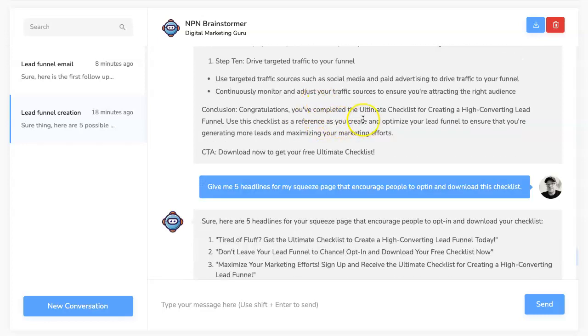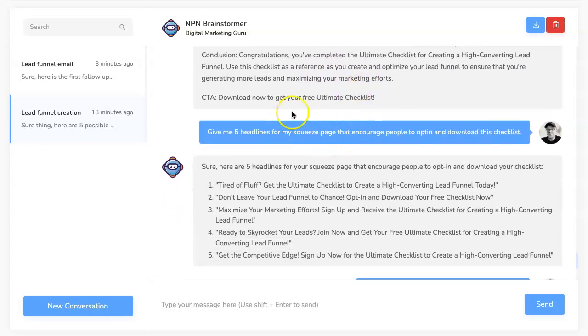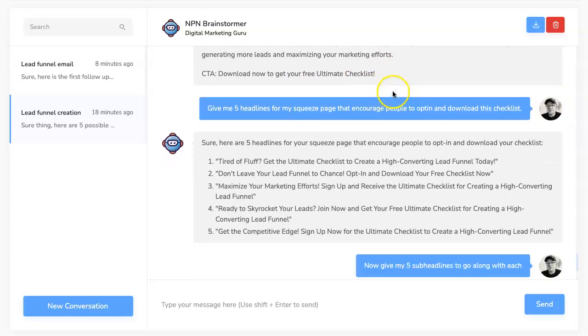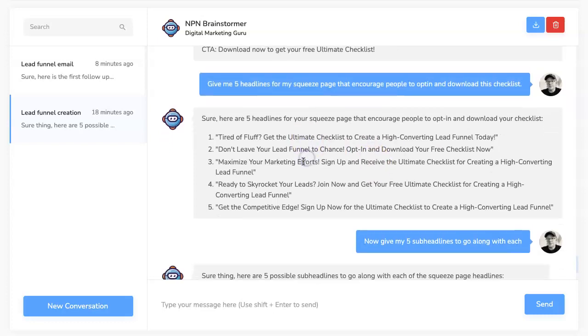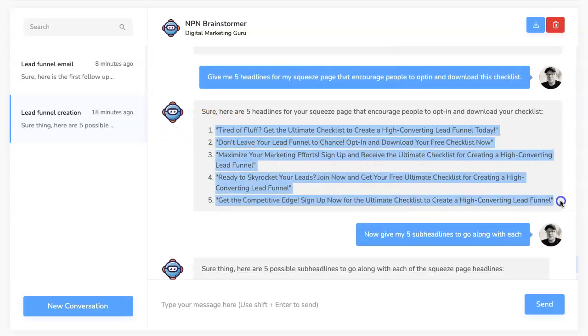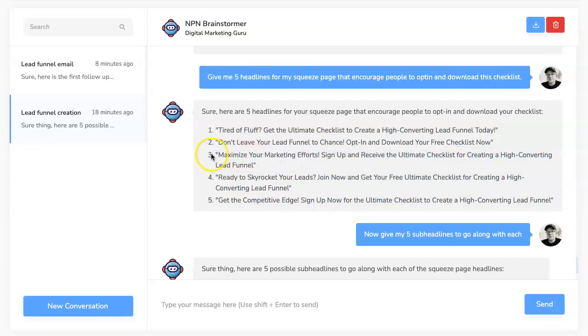I said, well, that's great. I need some more options though, because I need to create a squeeze page that's going to entice people to want to opt in, right? So I said, well, give me 5 headlines for my squeeze page that encourages people to opt in and download this checklist. Okay, and it came up with these 5 headlines for me, which I can either use exactly as they are or take one and edit it a bit to make it a little more curiosity based or whatever, but I've got some good ideas going here.